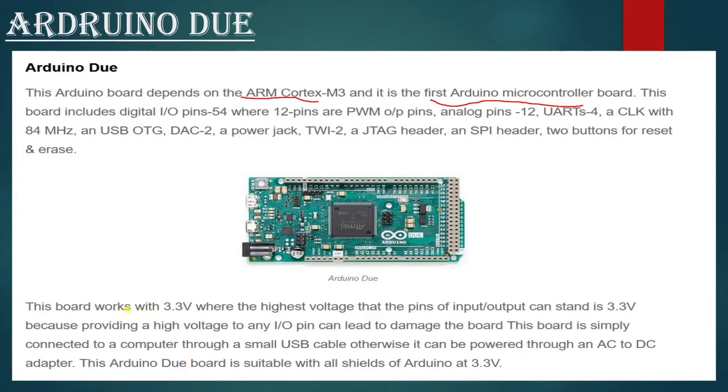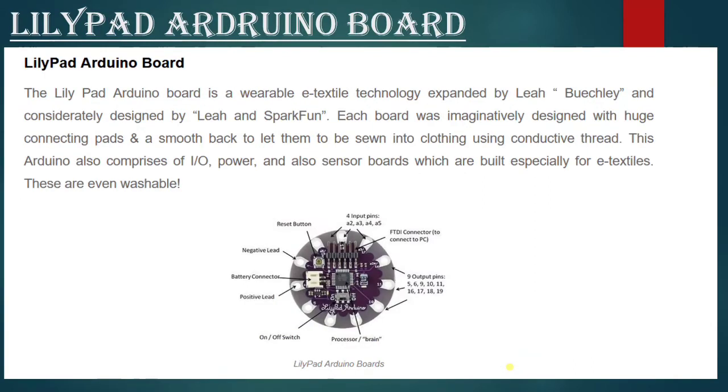This board works with 3.3 volt, where the highest voltage that the input or output pins can stand is 3.3 volt, because providing a high voltage to any input output pin can damage the board. This board is simply connected to a computer through a small USB cable, otherwise it can be powered through an AC to DC adapter. This Arduino Due board is suitable with all shells of Arduino at 3.3 volt.